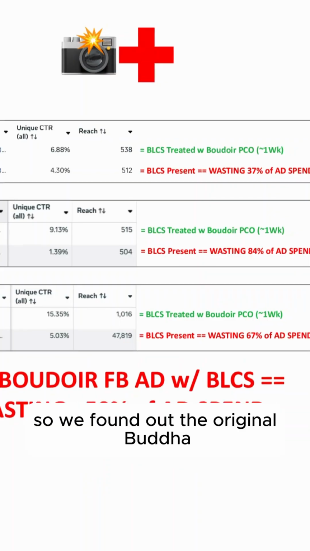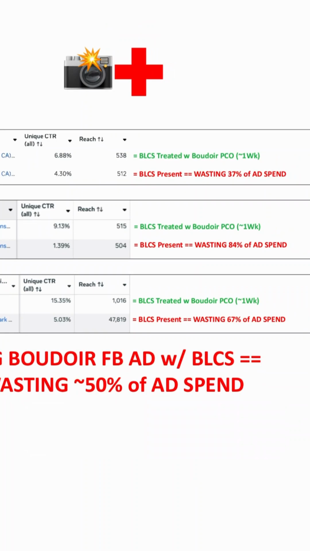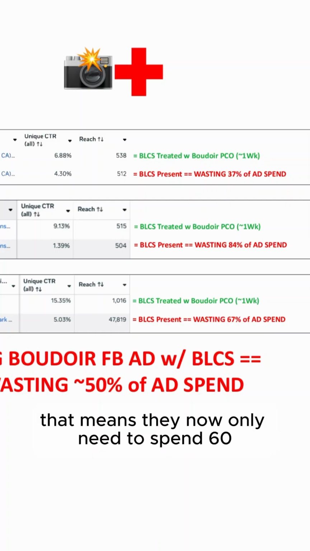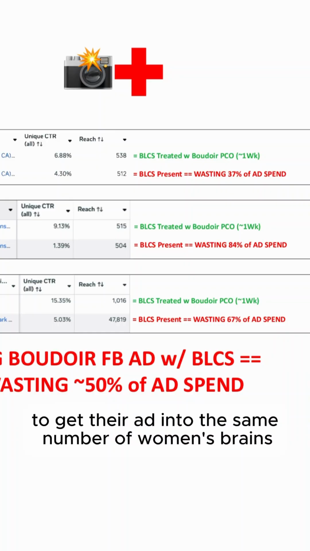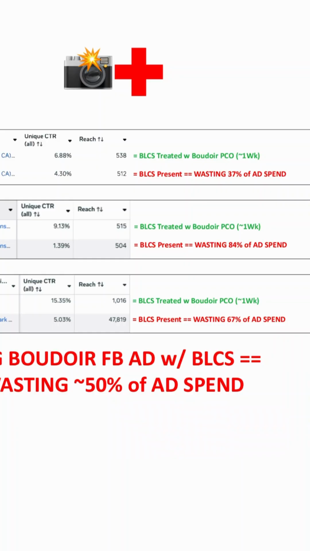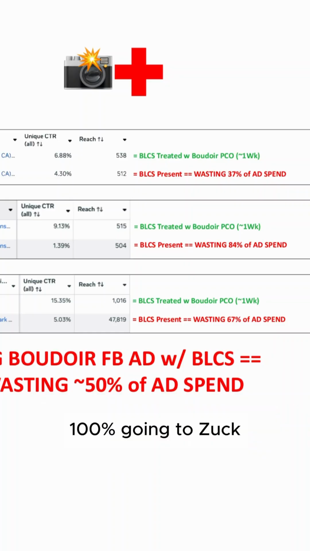So we found out the original Boudoir Facebook ad is wasting 37% of ad spend. That means if they're spending 10 grand a month on the original Boudoir Facebook ad, they now only need to spend $6,300 a month with the Boudoir Pico treated ad to get their ad into the same number of women's brains. So the $3,700 a month is literally doing zero for them. 100% going to Zuck.